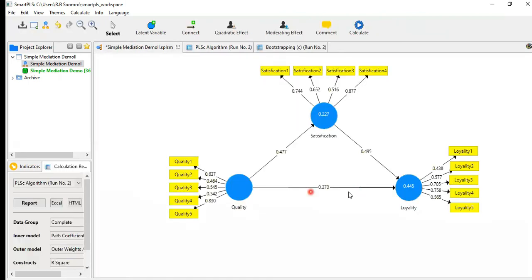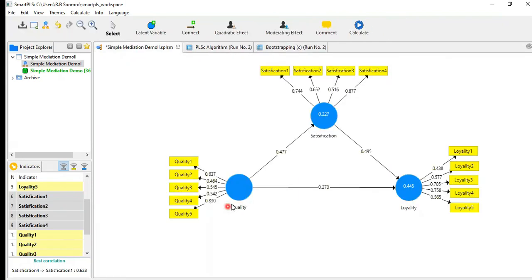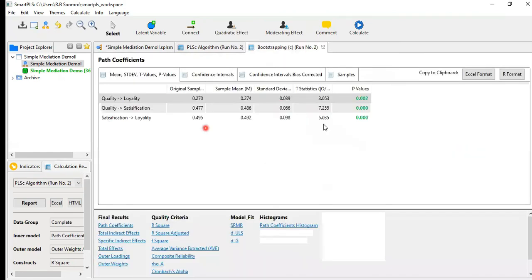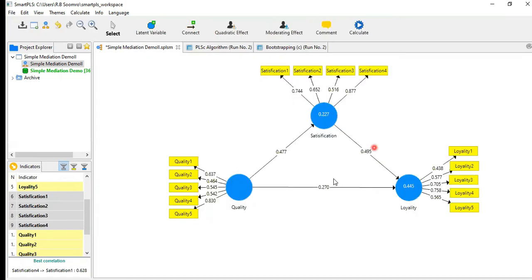Now, if it is significant, then the procedure of mediation analysis starts. And then quality and satisfaction again significant, and satisfaction and loyalty again significant. So now all are significant. It means our mediation is possible.